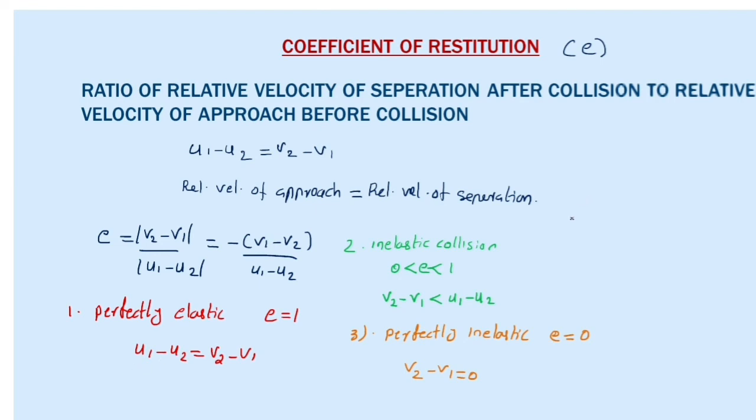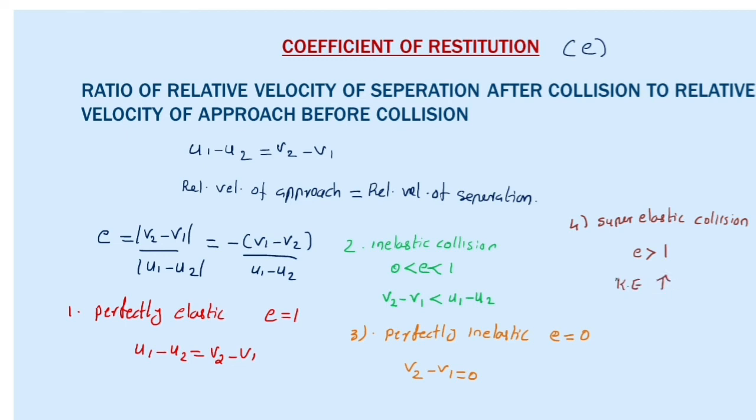The fourth case is the super elastic collision, the explosive collision, which we have already discussed. The value of the coefficient of restitution will be greater than 1. Why? Because kinetic energy increases in a superelastic collision.